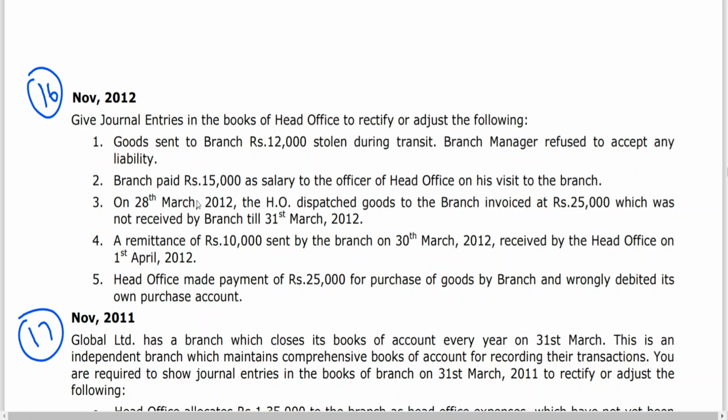Being the goods lost on account of theft during transit.